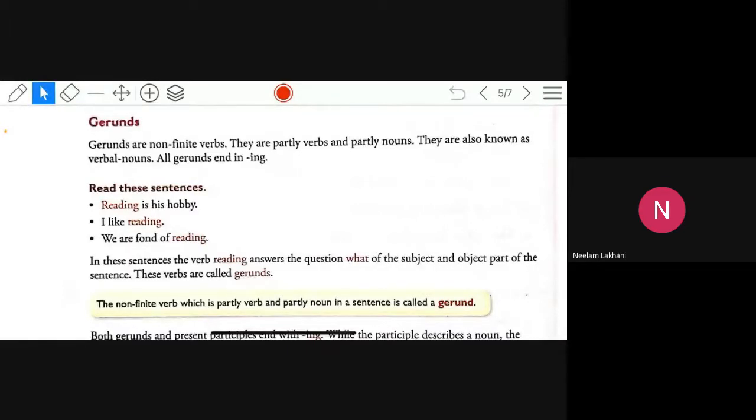In this sentence, like is the verb. Reading answers the question of what. See, first one, read. What is my hobby? Reading. I like what? Reading. We are fond of what? Reading. So when you ask the question what, you will get the answer for gerund. Understood?